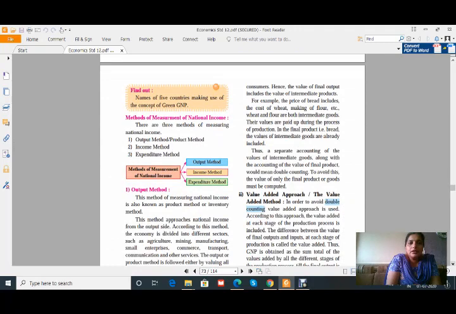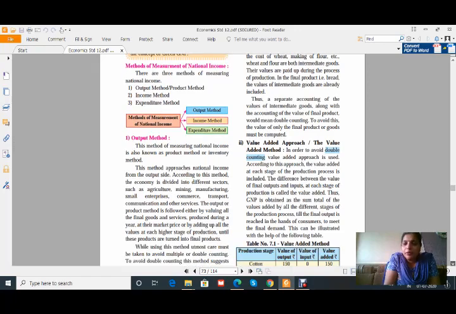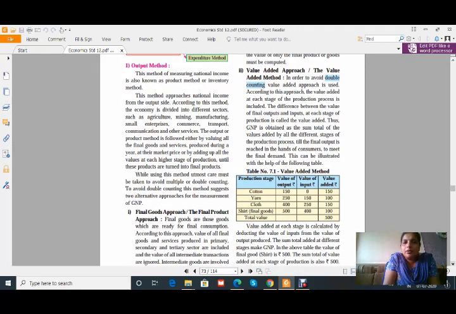Okay, now let us start with the next one, that is methods of measurement of national income. How to calculate the national income? There are three methods of measuring national income: output method or product method, income method, and expenditure method. Okay, let us start with the output method. This method of measuring national income is also known as the product method or inventory method. This method approaches national income from the output side, that means from the production side, or we can say about the inventory.